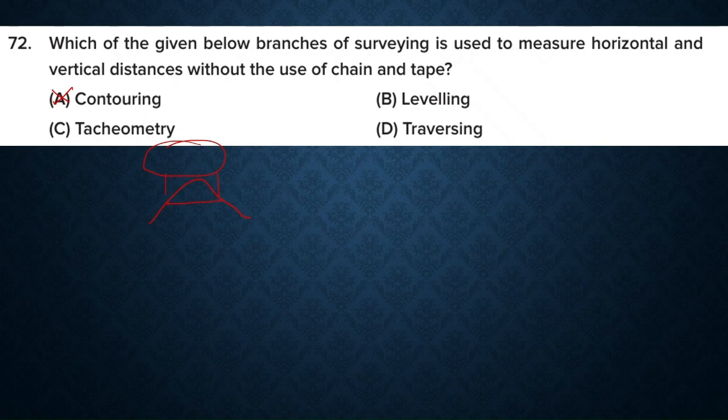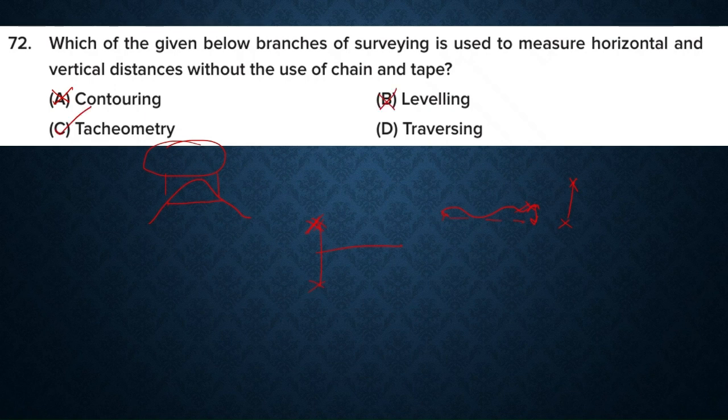Next one is leveling. In leveling we mainly determine the height difference or elevation difference between 2 points. If 2 points are far, we find the elevation difference between them using leveling. It does not provide any horizontal distances, and we require leveling rods and staffs. In cross-sectional leveling and profile leveling we need chain and tape to determine the points along a cross section, so leveling is also not the answer.